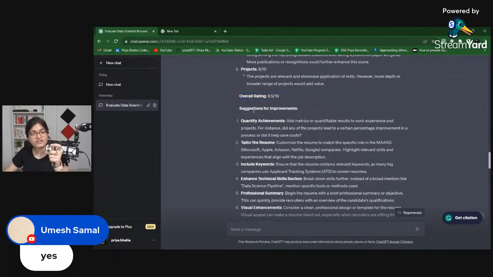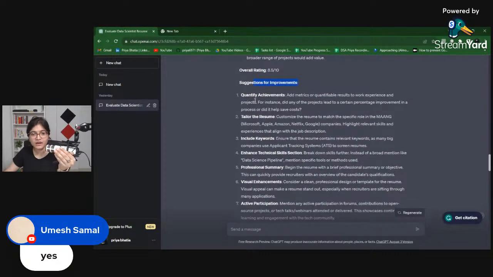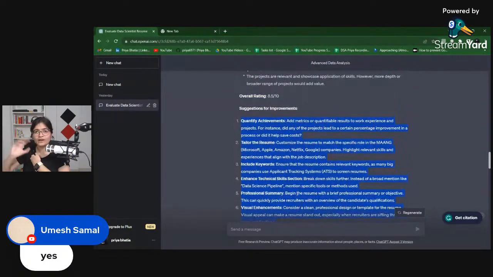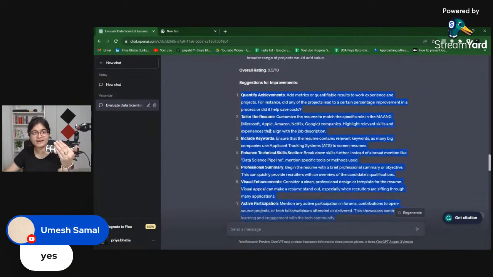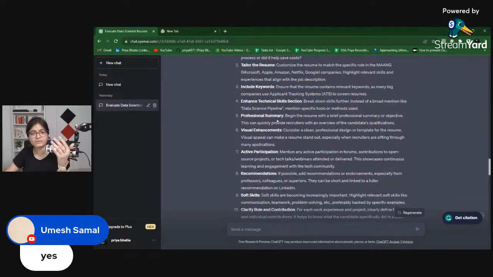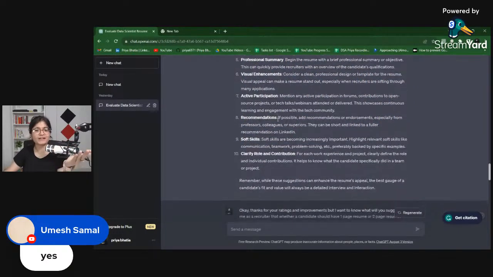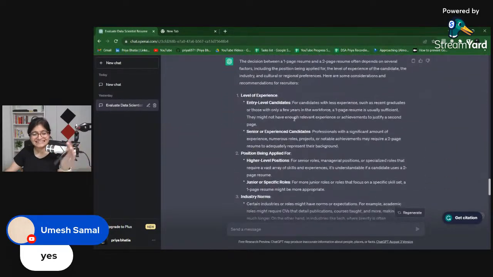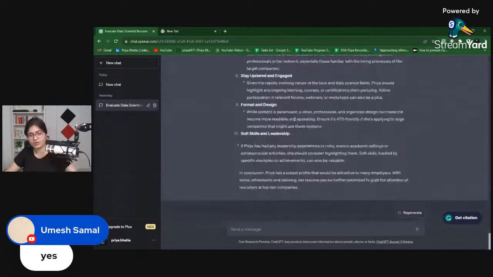Now, suggestions for improvements, where you can improve. Now, these things are very, very important. For me, as a person, I don't need to ask anyone now. I need not go to anyone to ask what things I have done, what I will do here. Maybe they are saying to quantify the achievements, tailor the resume, include the keywords, professional summary, visual enhancements, active participation, recommendations, and so on.